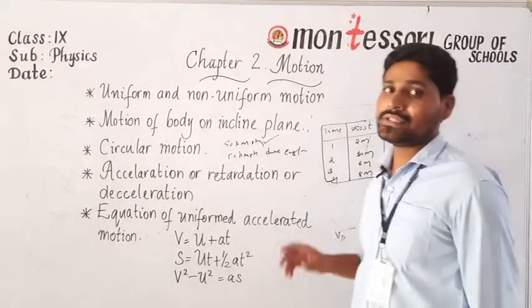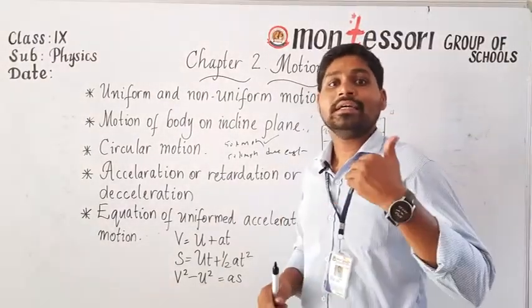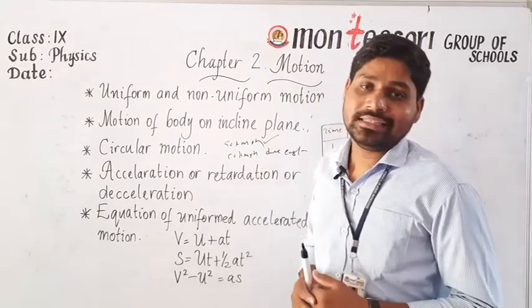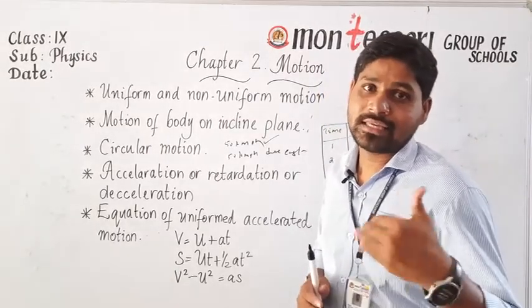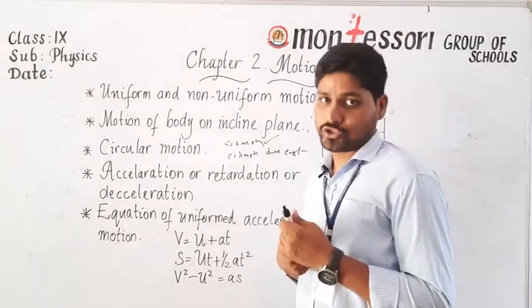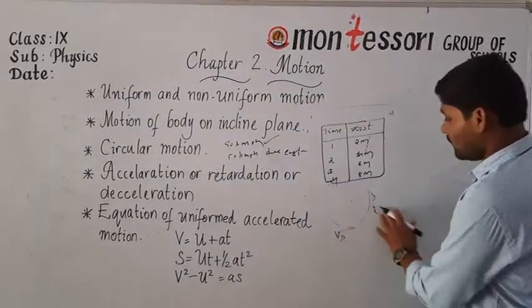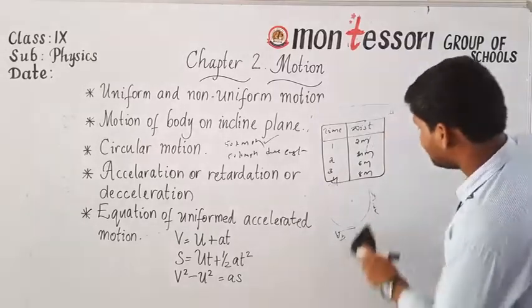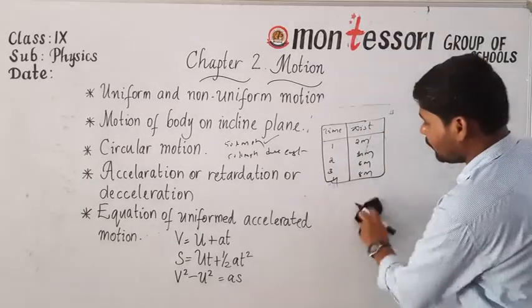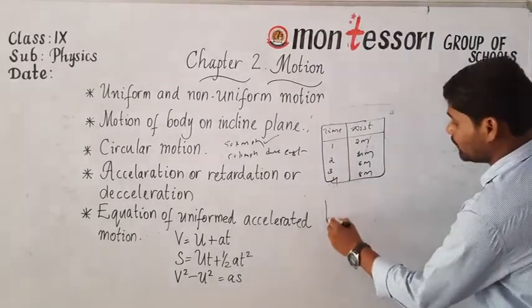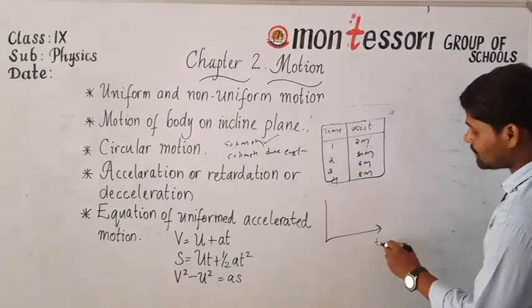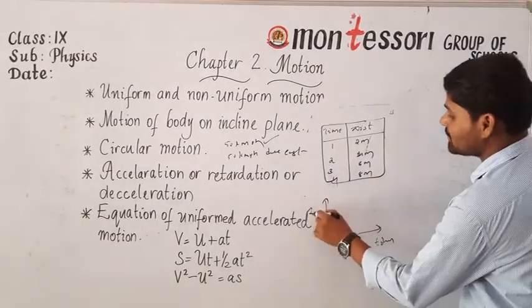So here the body is moving equal distances in equal intervals of time. So we can say the body is in uniform motion. In order to find the shape of the graph, we need to take time on the x-axis and distance on the y-axis.